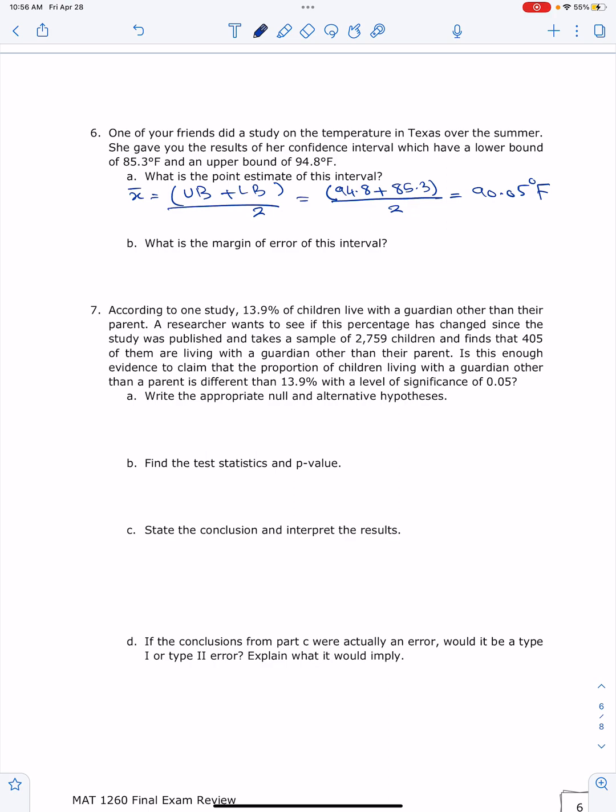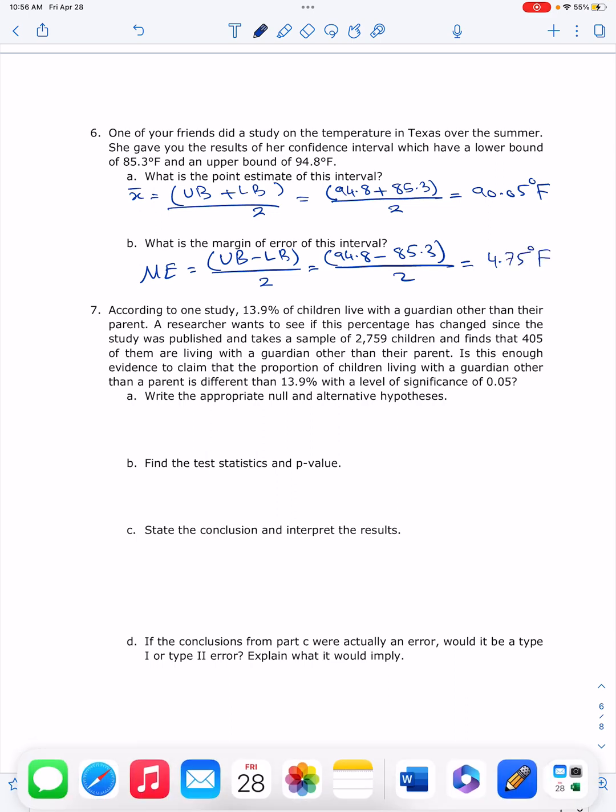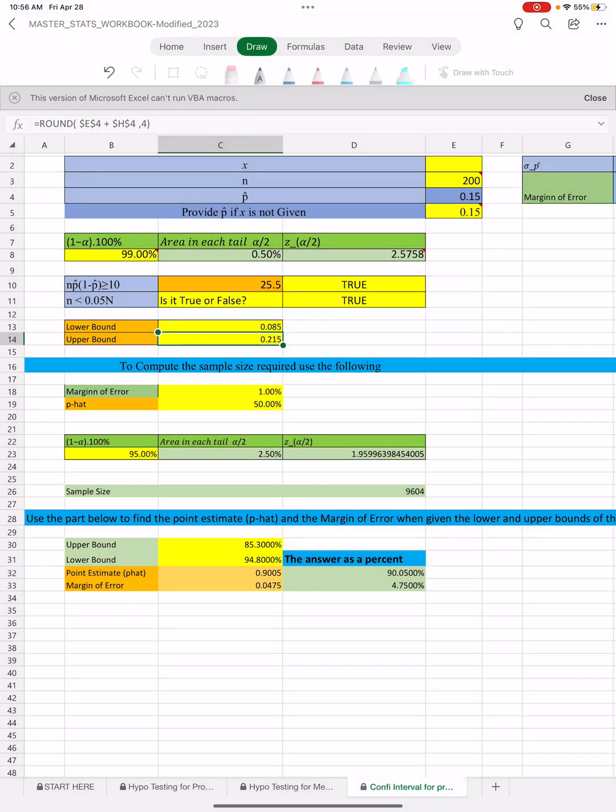And then the margin of error is equal to the upper bound minus the lower bound divided by 2. That is 94.8 minus 85.3 divided by 2, which is equivalent to 4.75 degrees Fahrenheit.